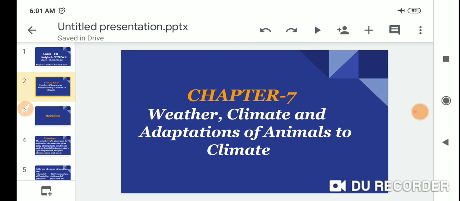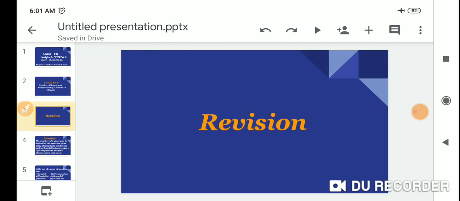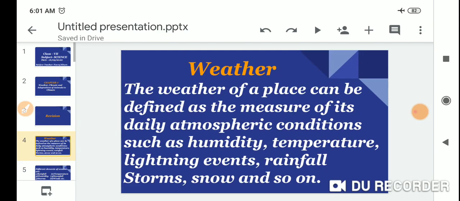So dear students, today we start chapter 7, weather, climate and adaptation of animals to climate. Today is the revision of chapter 7. The first topic is weather.